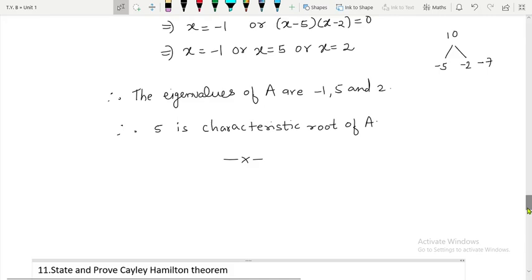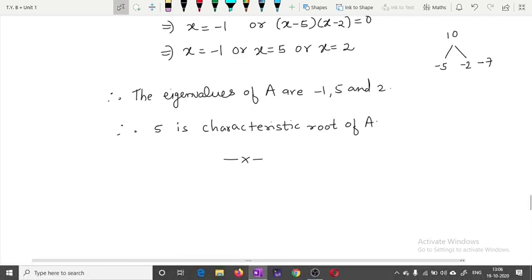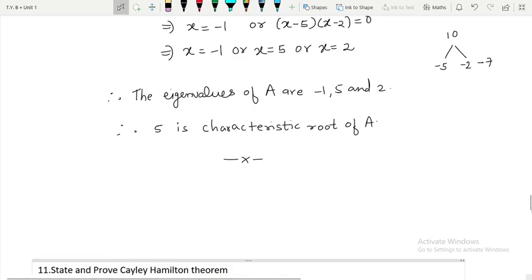Hello, my dear students. Today we are going to discuss a very important theorem from linear algebra, that is the Cayley-Hamilton theorem. Cayley was a well-known scientist who came up with this theorem. The theorem is really interesting. It states that every square matrix satisfies its own characteristic equation.